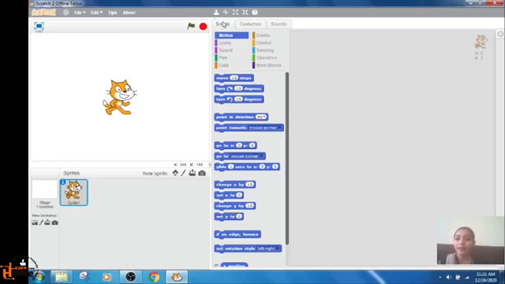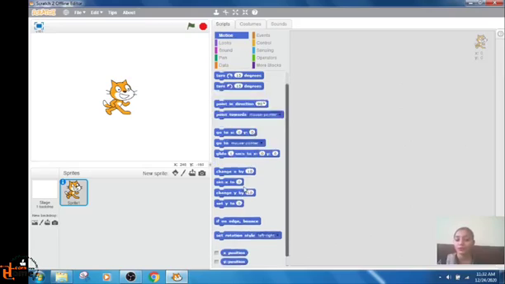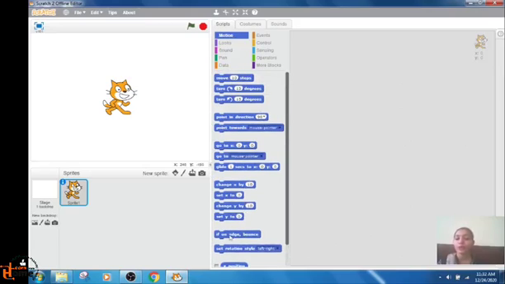Here in the scripts tab, all the blocks of motion are open. These are all the blocks of motion. This is the blocks palette. And what is this? This is known as the scripts area. You drag the blocks here. You drag the blocks to create a script for the sprite.